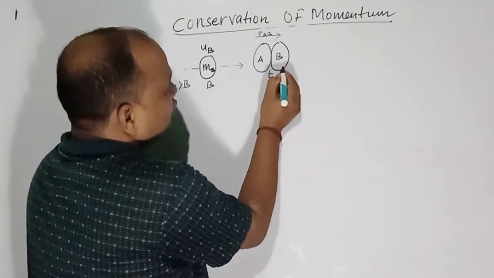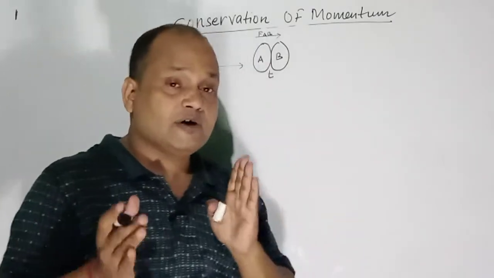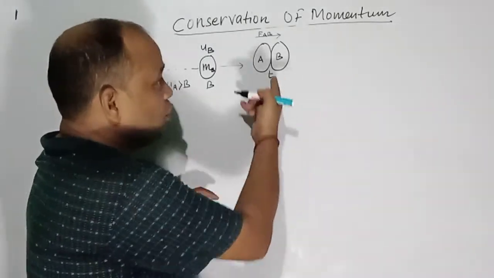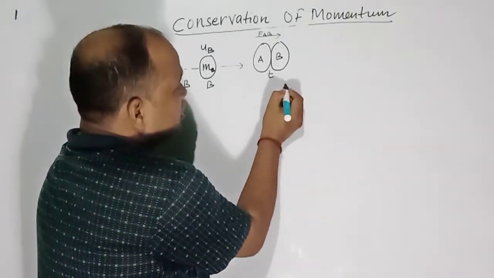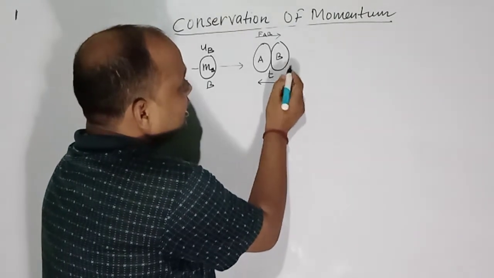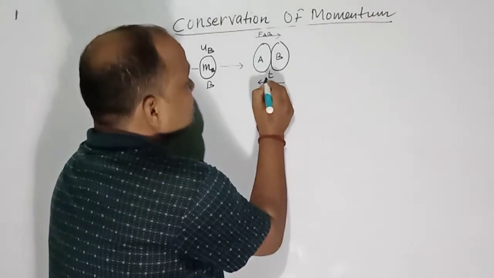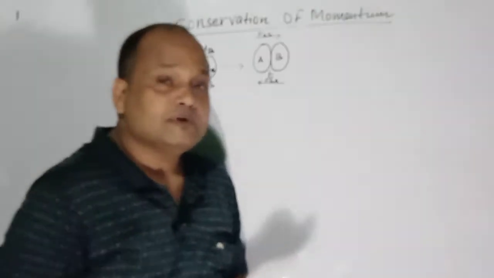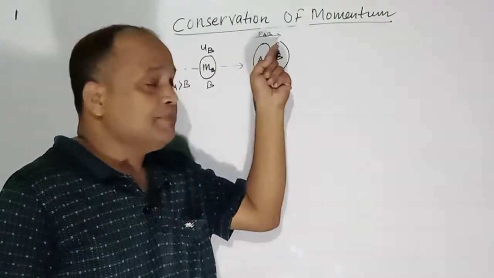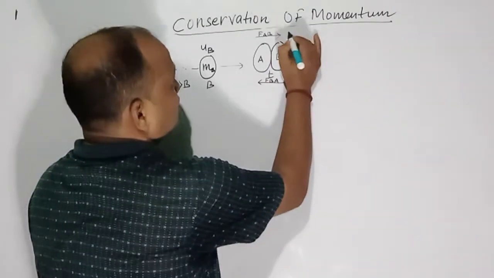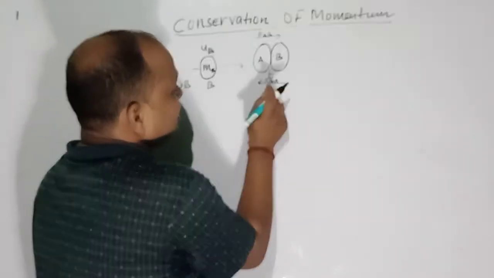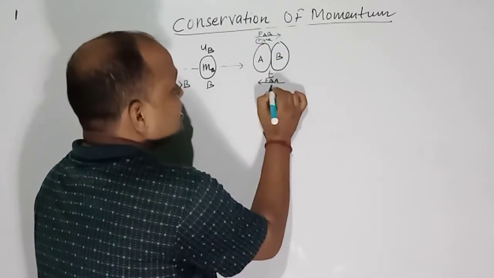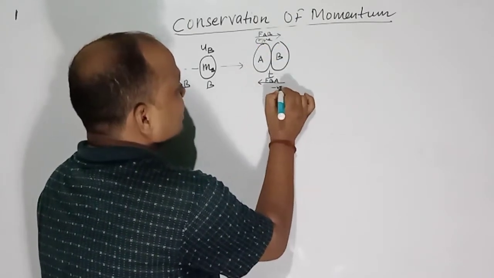In the same way, body B also applies a force, equal in magnitude but opposite in direction, on body A. The force applied by B on body A is written as FBA. If FAB is taken positive, then the opposite direction will be taken negative.